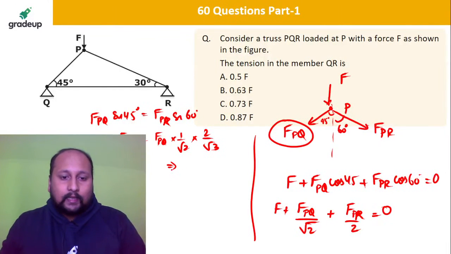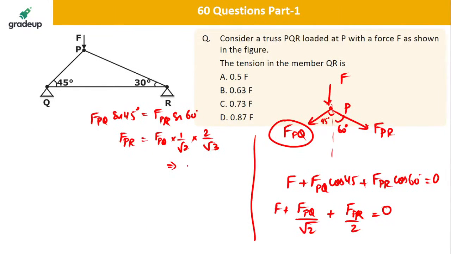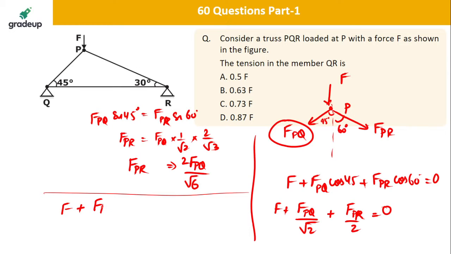Okay, so I can say this is, let me hide my screen. So this is FPQ divided, 2 FPQ by root 6. Fine. Place the value of FPR in this particular equation. So what we'll be getting, F plus FPQ by root 2 plus 2 by root 6 of FPQ is equal to 0.